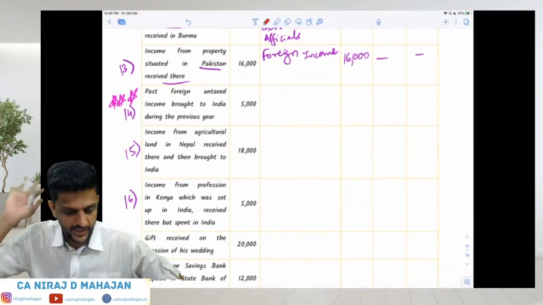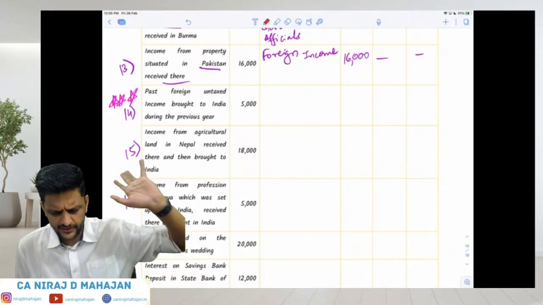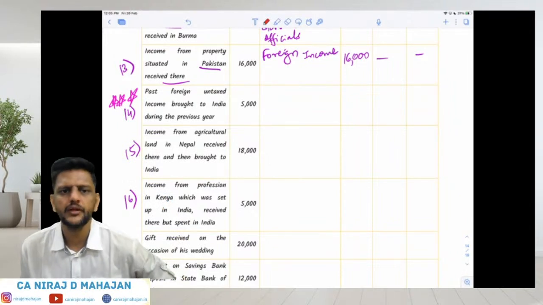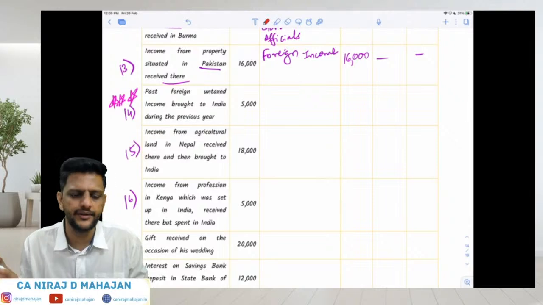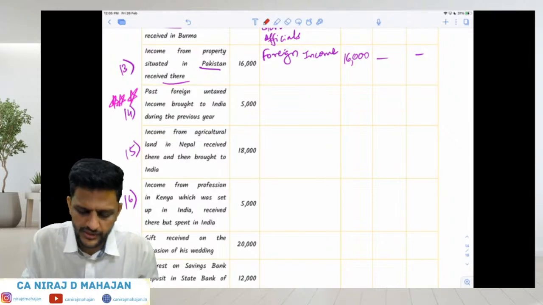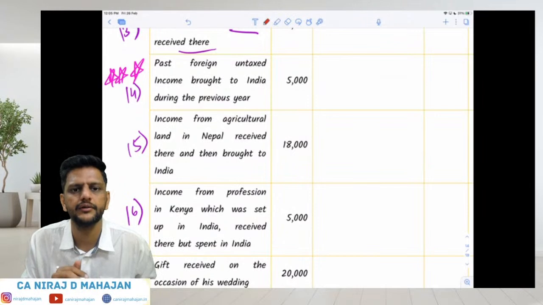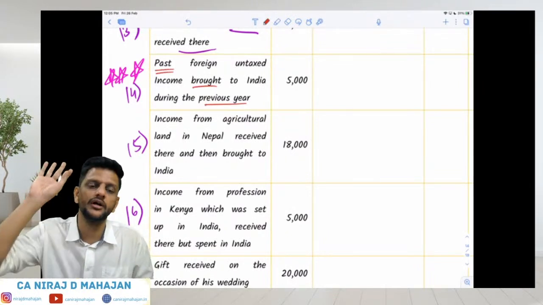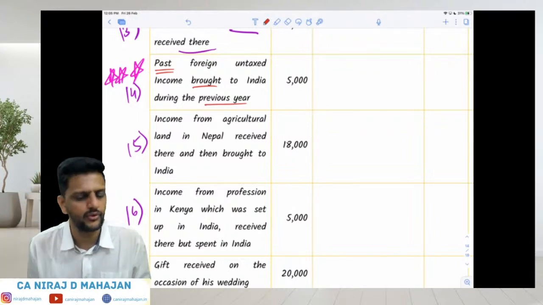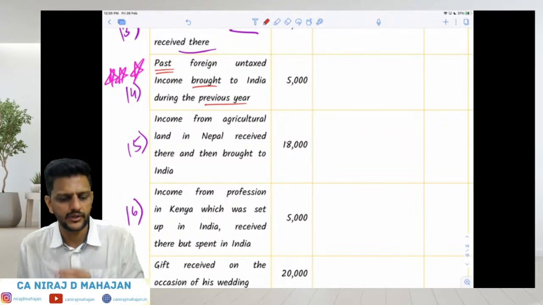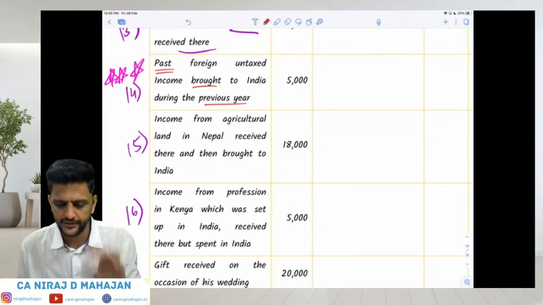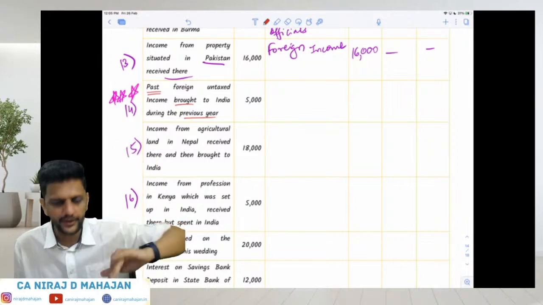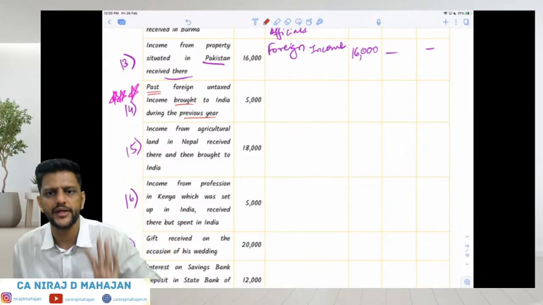Past, that means in past, okay? Foreign untaxed income brought to India during the previous year. It is not taxable in the current year itself. That is the simple answer, because it does not belong to the current year. It was only brought to India in the current year. It is past. That means it was earned sometime before, very much before. So it is not income of the current year. We will give no treatment in the current year. We will give treatment in the year to which that income belongs, not in the current year, just because it was brought to India now.